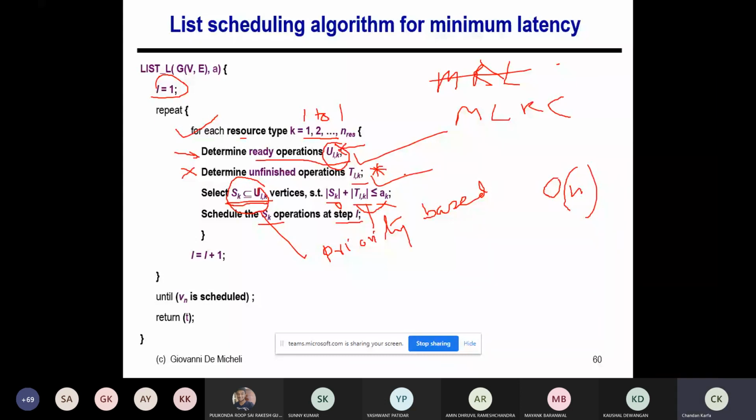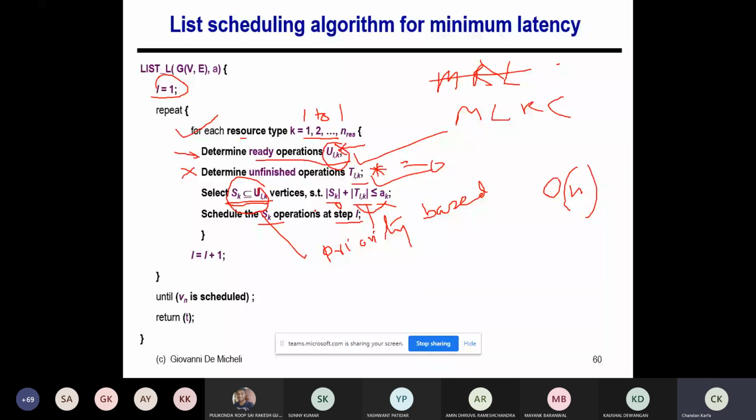So if K equals 1, only one type of resource, and the TJ is always 0, because the operation is always scheduled in one time step, it finishes in one time step. So this is exactly the Hu's algorithm, right? So this is basically an extension of the Hu's algorithm, which runs in order of n, gives a reasonably good solution for most of the cases, but there may be some scenarios where the solution may not be optimal. But for trees also, this will give you the optimal solution.